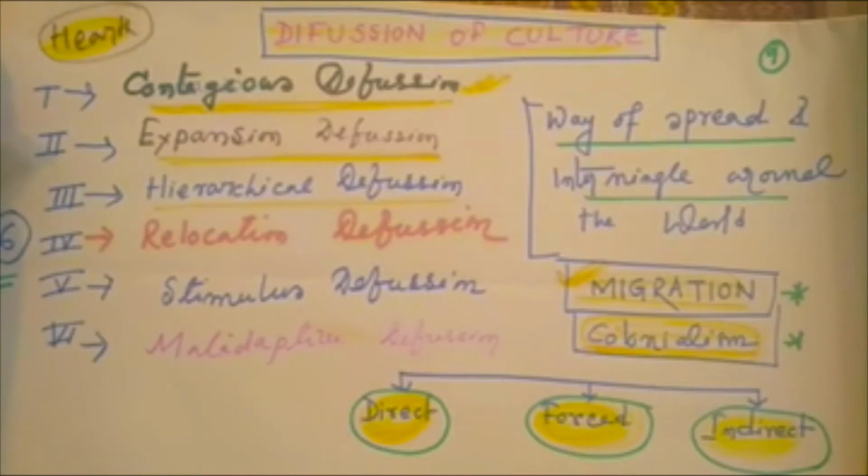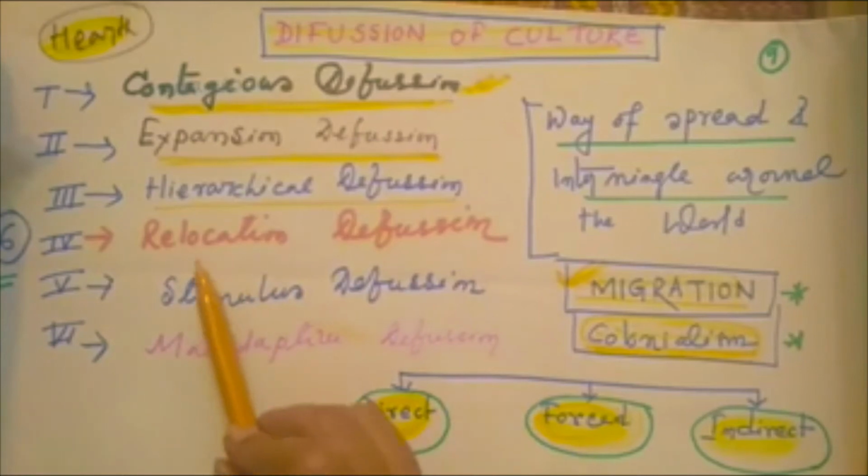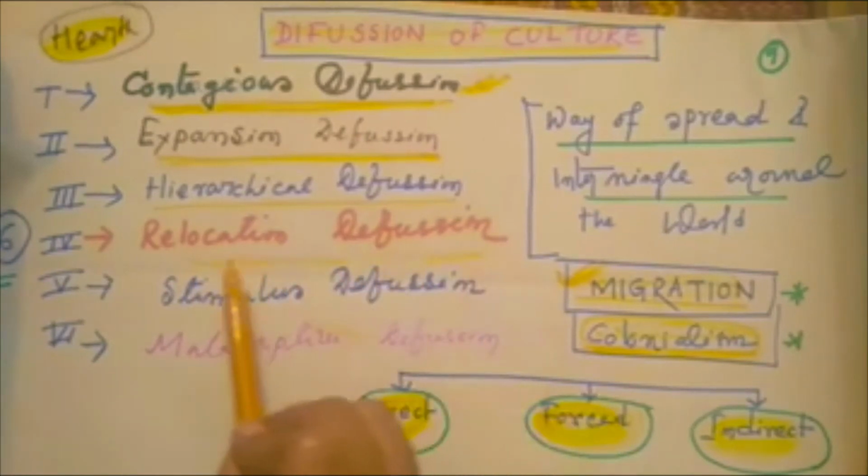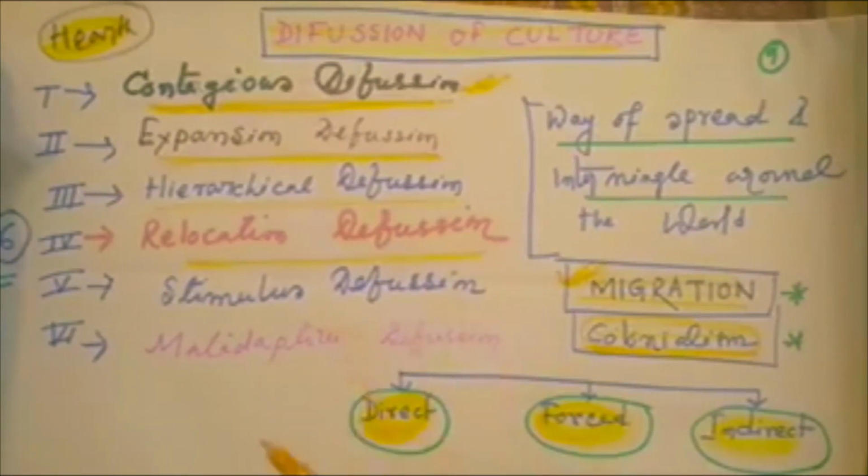That is hierarchical diffusion. Without any contact or expansion diffusion, through the hierarchy, step by step, the fashion or product reaches rural India. Then relocation diffusion. Relocation means the source region, the heart region, changes and the culture spreads throughout the world.